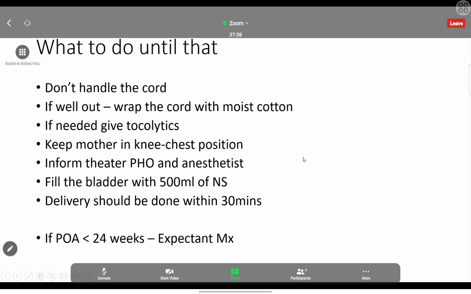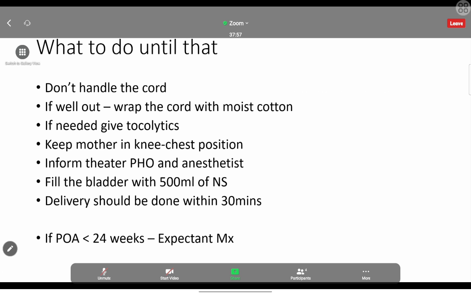Until doing this C-section, emergency C-section, what are we going to do? That is the thing. It will take 10 to 15 minutes to bring the mother to the theatre and make an incision on the abdomen. Until then, what are we going to do?